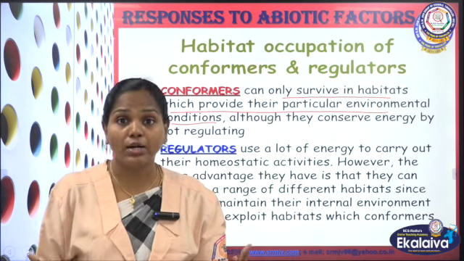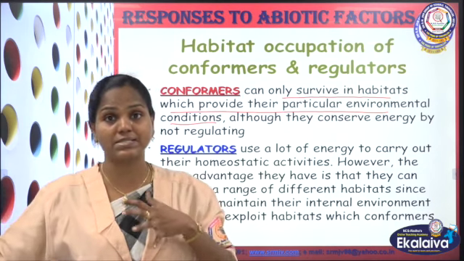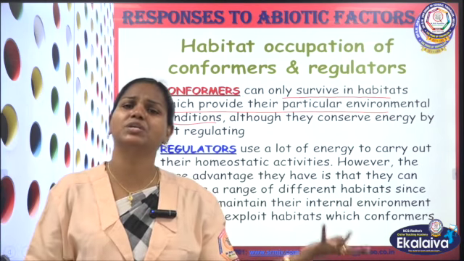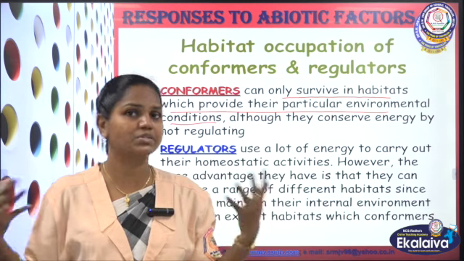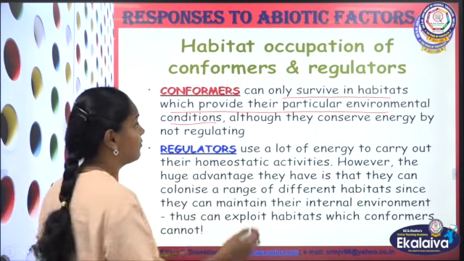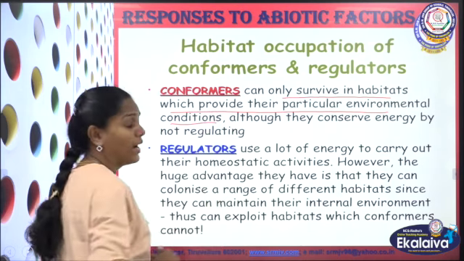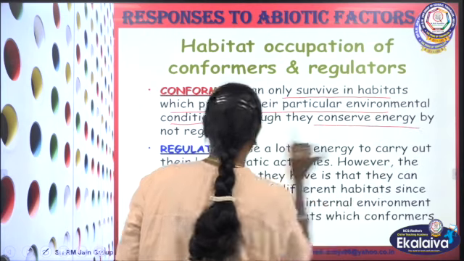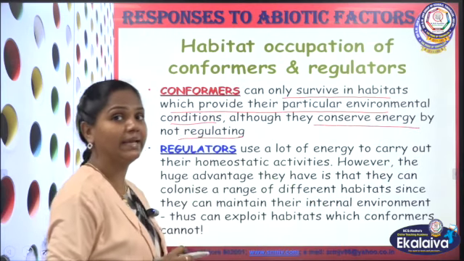If they cannot adapt to that external condition, they cannot increase or decrease the body temperature, and ultimately they will die. They cannot survive in that particular condition. So they can survive in habitats which provide that particular environmental condition, although they conserve energy by not regulating.